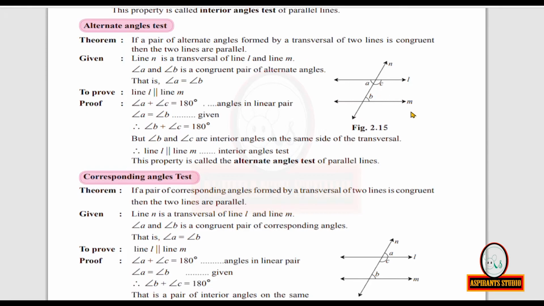Now, see the angles in a linear pair. Angles formed on the same straight line L: angle A and angle C. The sum of the measures will be 180 degrees because they are angles formed on the same straight line L. They are angles in a linear pair.